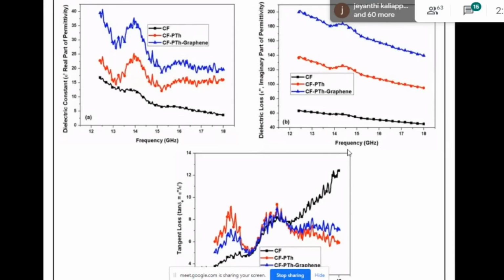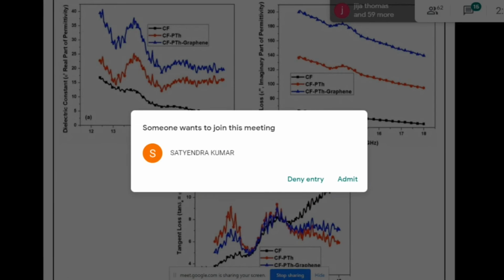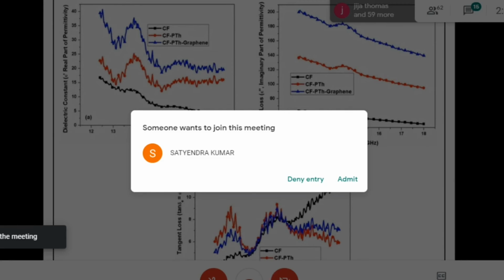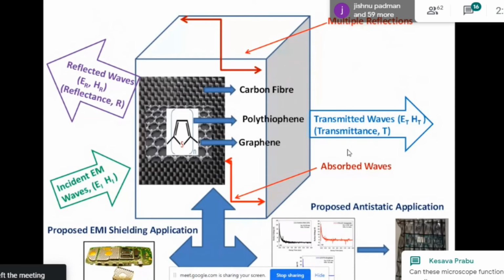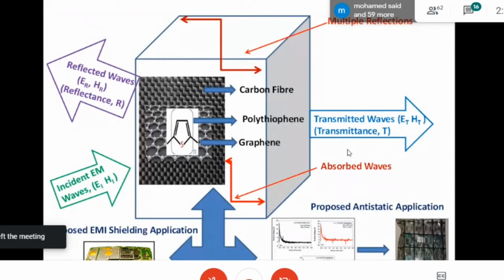Above 30 dB, we have results in the 12.4 to 18 gigahertz Ku band. This band is mostly used for satellite communication, and we are working on this. This is the mechanism showing the shielding mechanism.